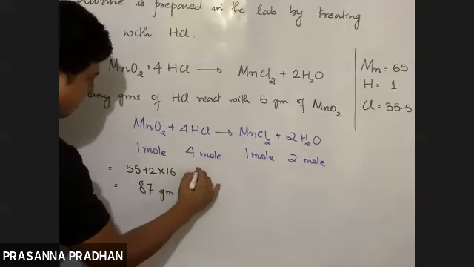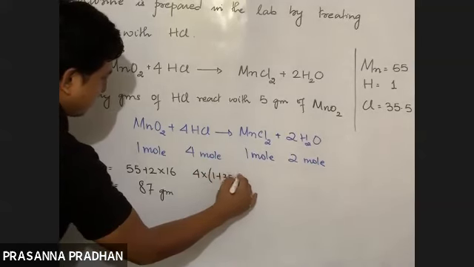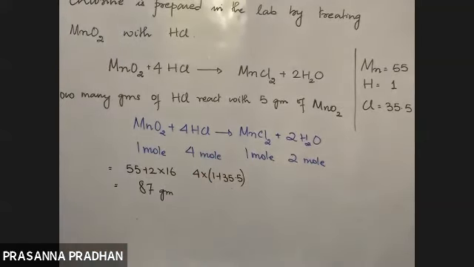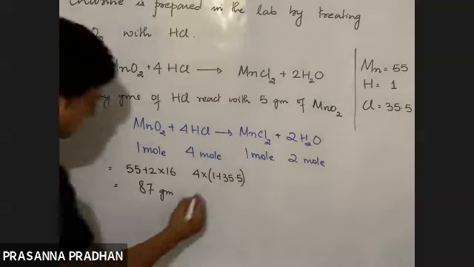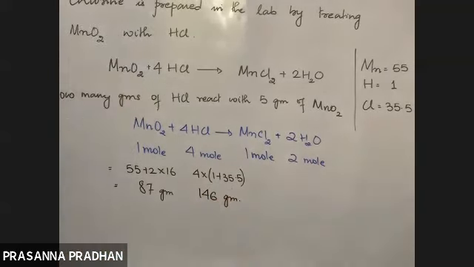It reacts with 4 mole. So 1 mole means how many gram? 1 plus 35.5, this 36.5 is the molecular mass of HCl. 4 times 36.5. So this will be how much? 146 gram. This will be 146. Now the problem becomes easy.